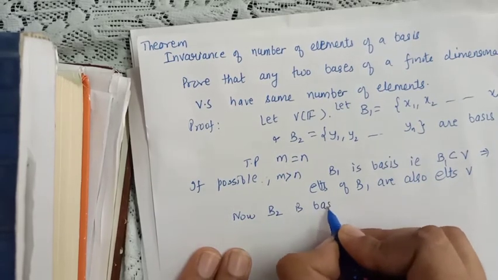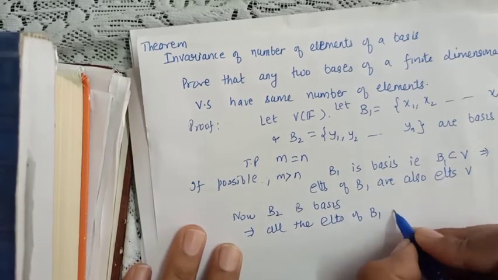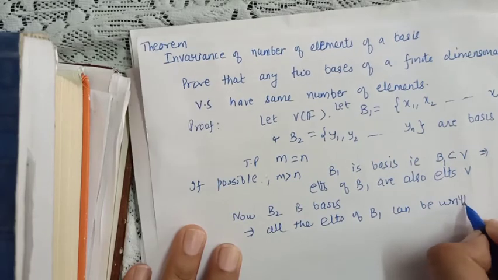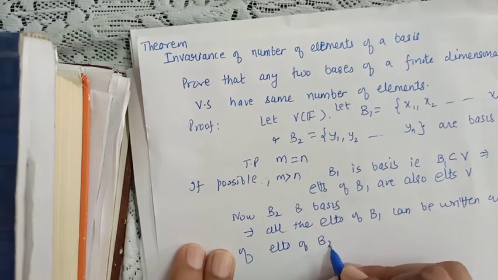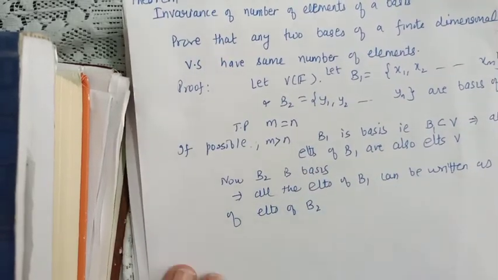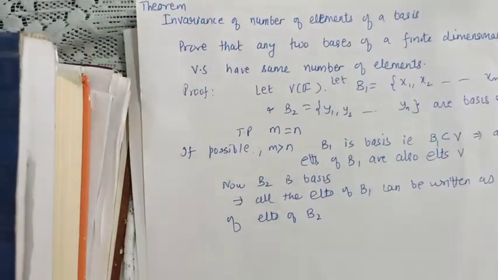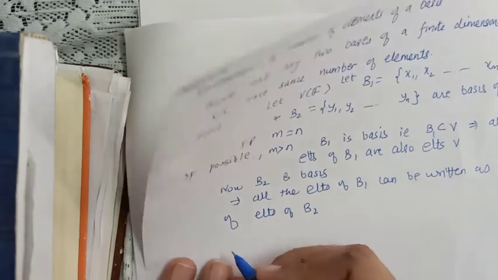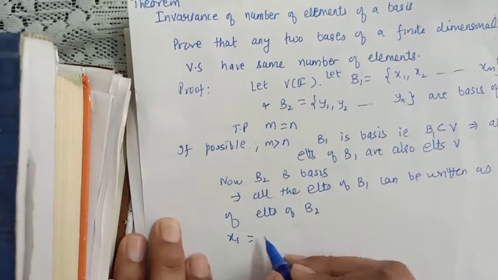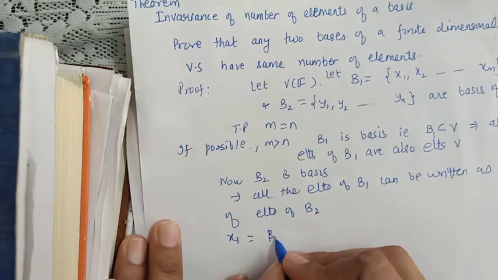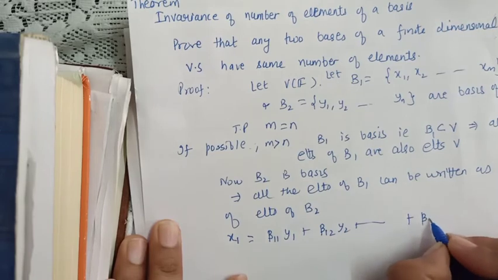B2 is a basis. It means all the elements of B1 can be written as a linear combination of elements of B2, because all the elements of B1 are elements of the vector space and B2 is a basis. The definition of basis says that all the elements of the vector space can be written as a linear combination of those elements. So I am writing the first element of B1, that is x1, as a linear combination: beta 1 1 y1, beta 1 2 y2, up to beta 1 n yn.